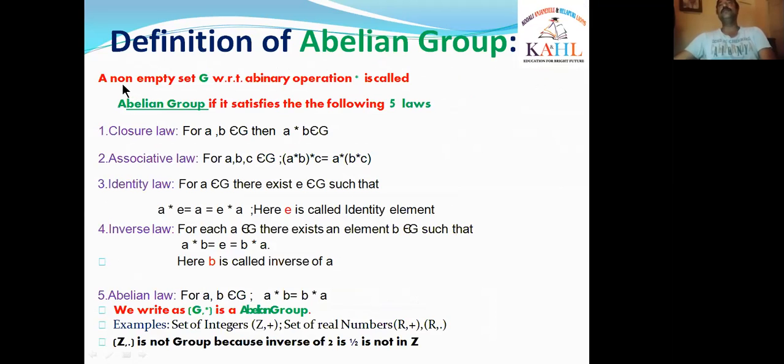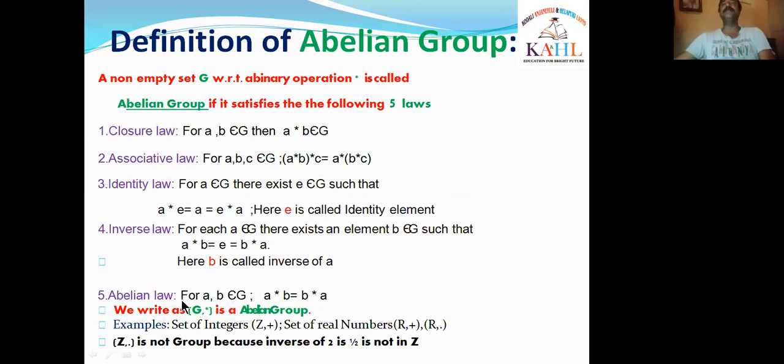What is an abelian group? A non-empty set G, the same writing, the same theory as for all the definitions you have learned from the first. A non-empty set G with respect to a binary operation star is called an abelian group if it satisfies the following 5 laws. Here how many laws are there? 5 laws. What are they? 1. Closure law. 2. Associative law. 3. Identity law. 4. Inverse law. And there is another law, the new law, the abelian law.